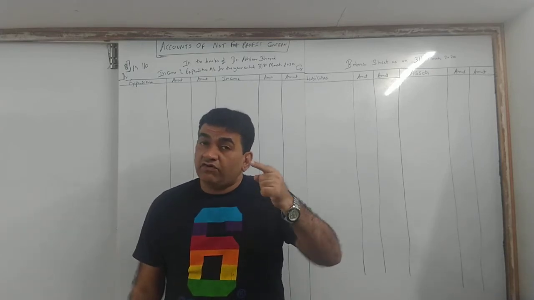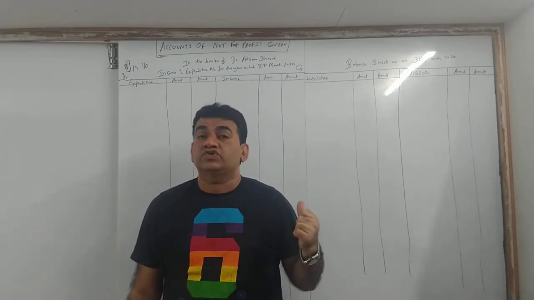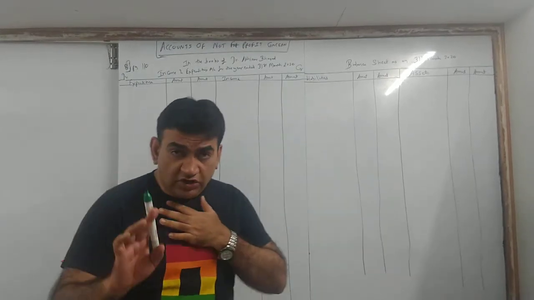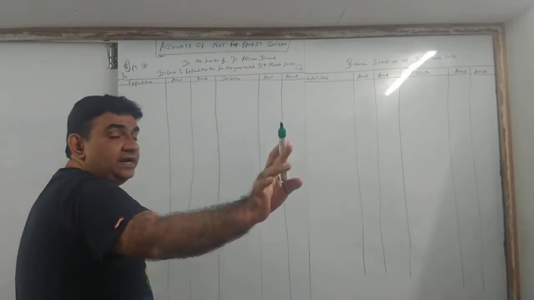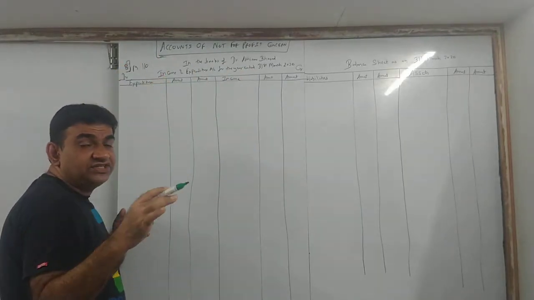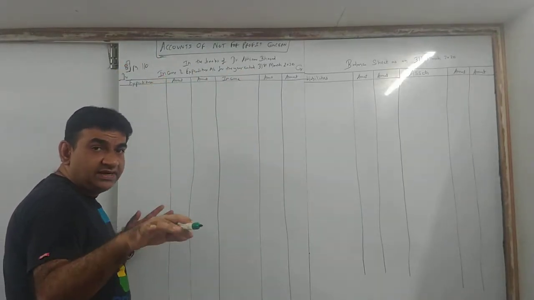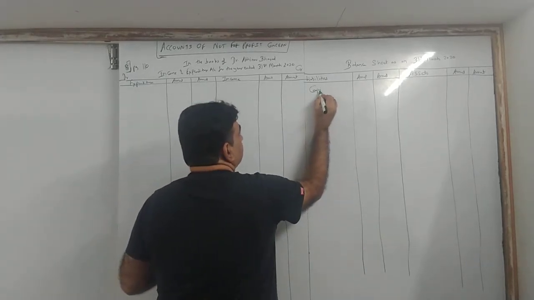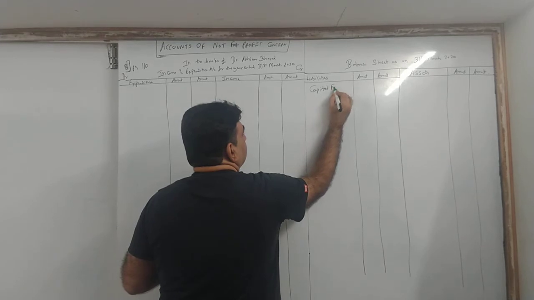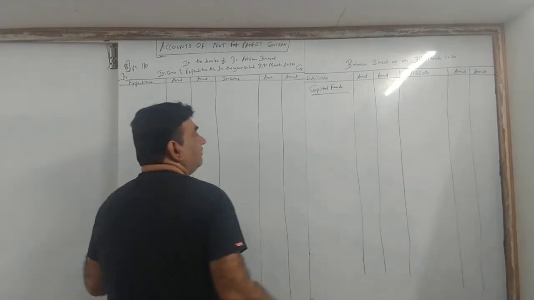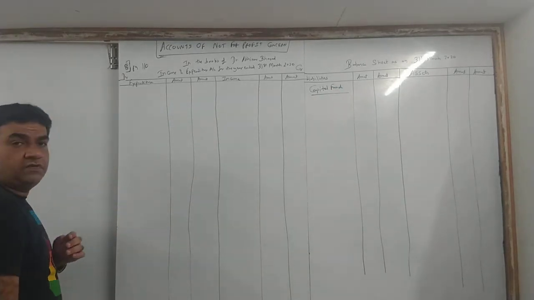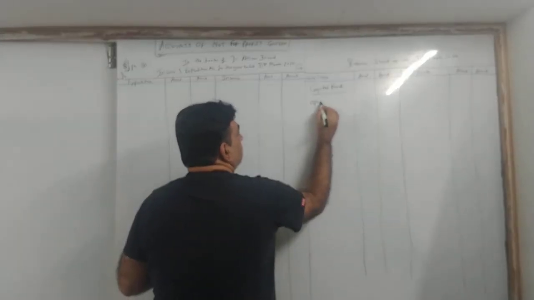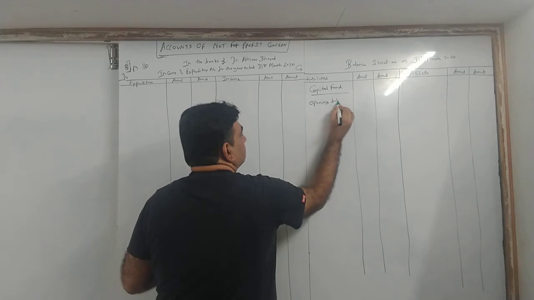Like in SYJC, how we did final accounts, it will be of a sole trader or an organization which is not a partnership firm. So what you will do? Liabilities, you all know. When we prepare the balance sheet, capital goes on the liability side. So come to the first line of the liability side. Right there: capital fund. Underline. Right there: opening balance.